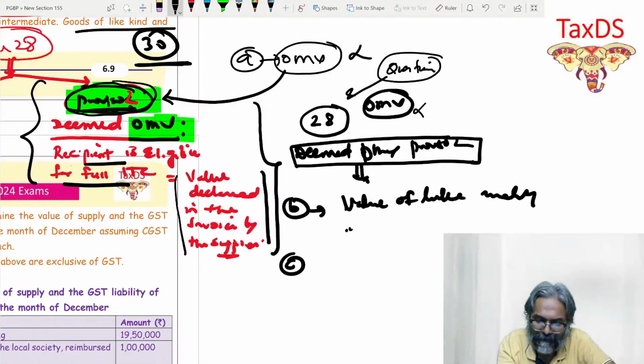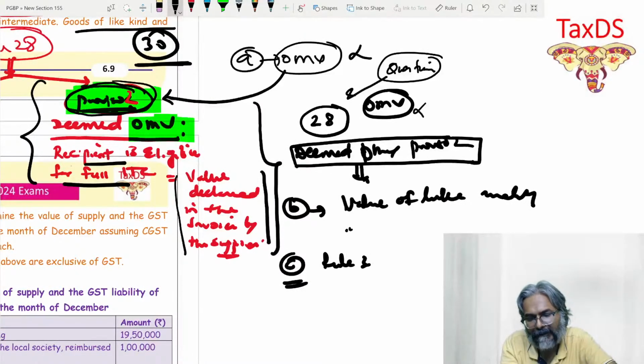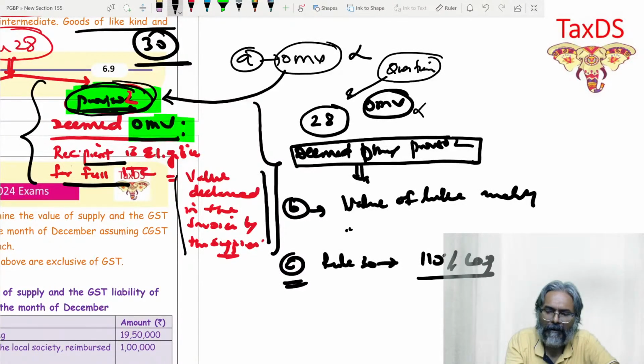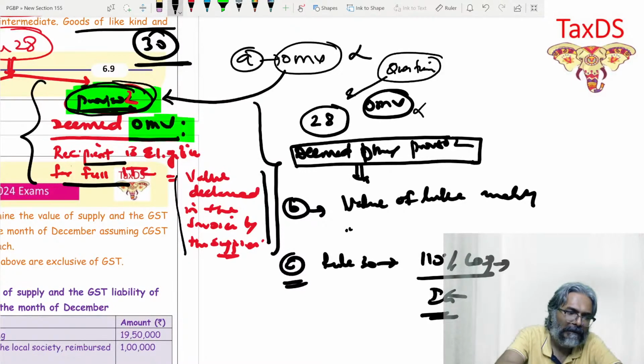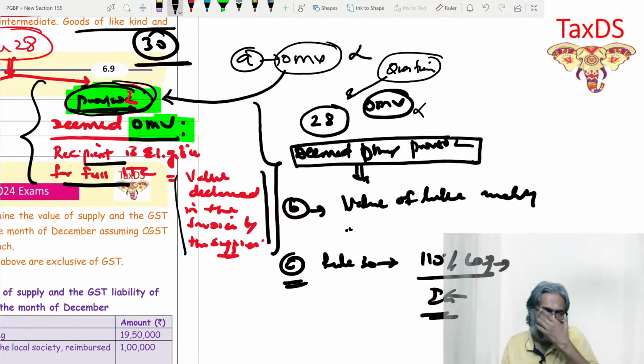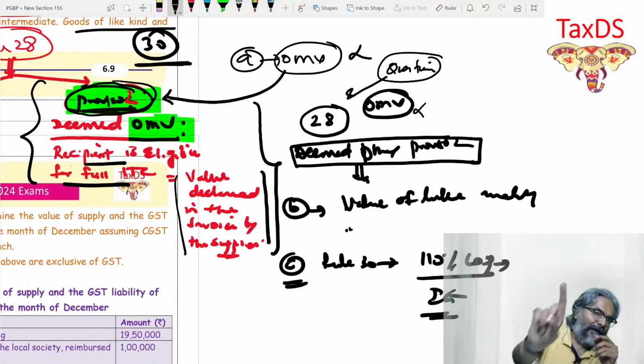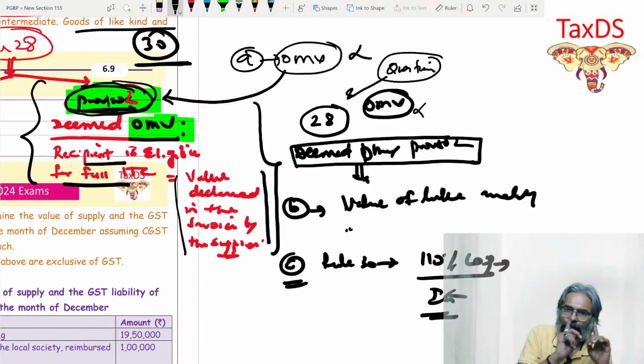Then what about C, students? Then you will write directly rule 30. Now here rule 30 you can apply. Yes, cost of production. Cost of production of what? Of the intermediate goods, because you are supplying intermediate goods. Cost of production of the intermediate goods. This is rule 30.